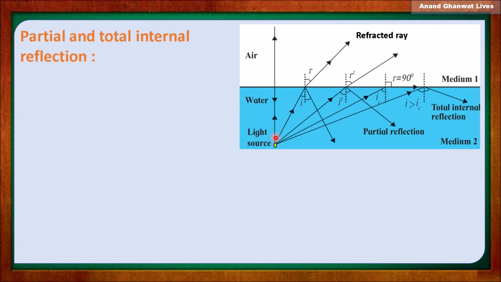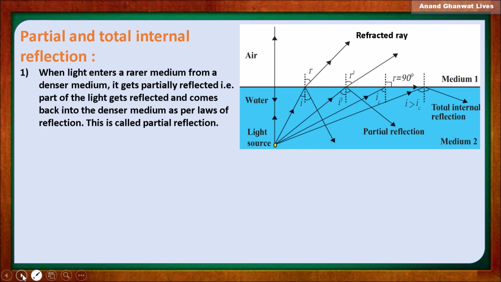At a specific position of I, what happens? I increases to an extent so that R becomes 90 degrees in measure. As R increases, R now becomes 90 degrees, and at that position the incident angle is called the critical angle. Let us understand the whole, partial and total internal reflection.